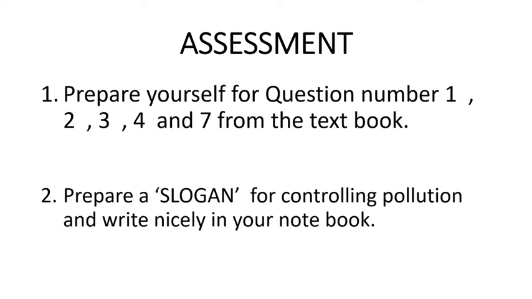Question 1 is an objective question. Question 2 again is an objective question. Third is match the column. Fourth is true or false. 5 is omitted, 6 is omitted, and the 7th again is classification. So you have to prepare yourself for these questions. Even if it is included in your first semester, your first unit test examination, only questions out of these questions will be asked.